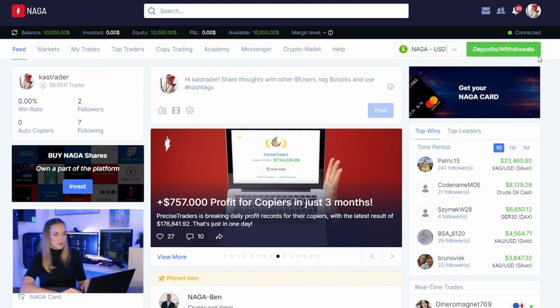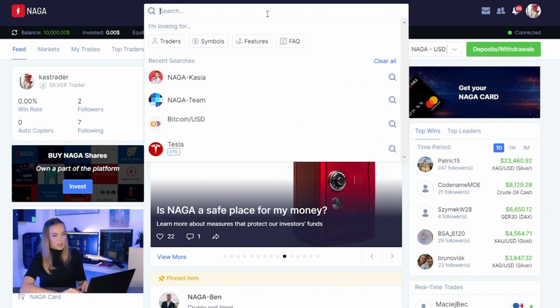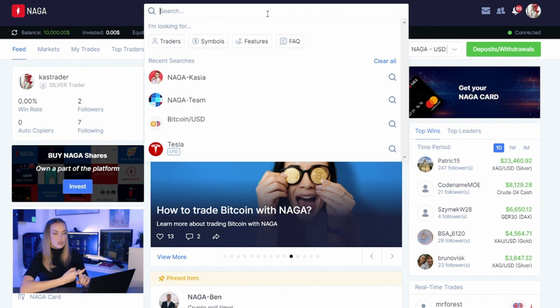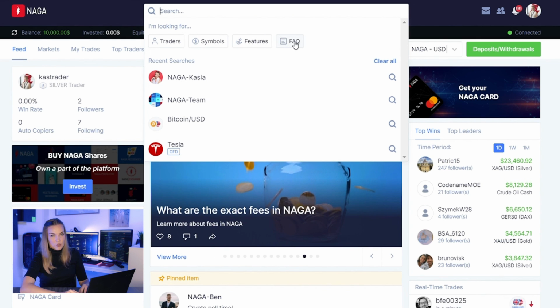Here on top, as you see, is the main search bar. You can use it to search for other users, as you see, other traders, for symbols, features, or FAQs.